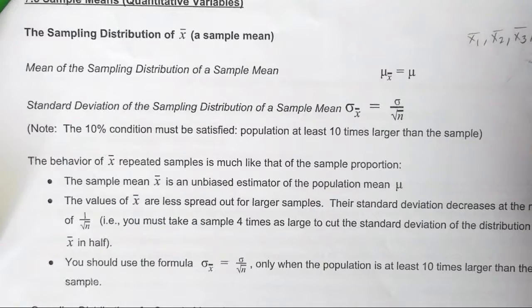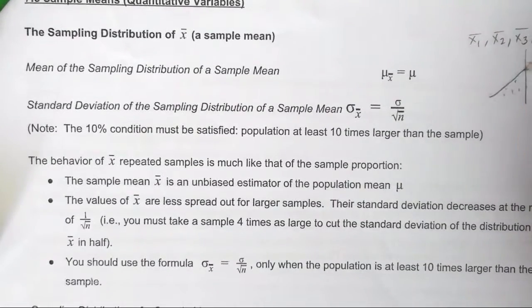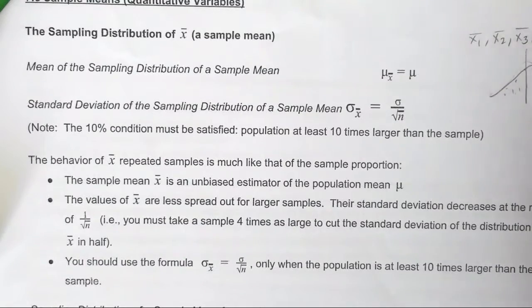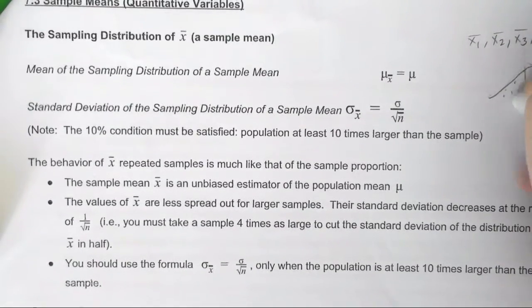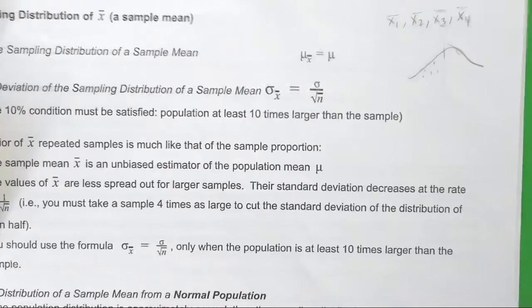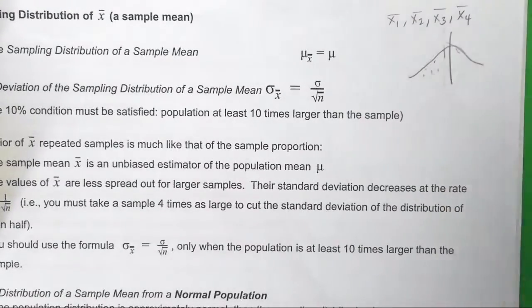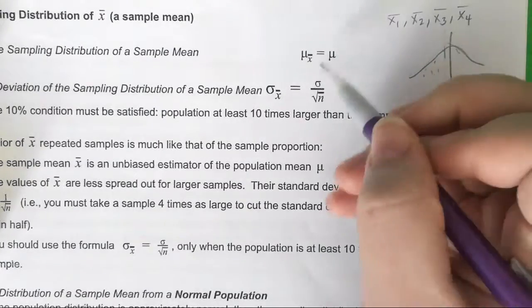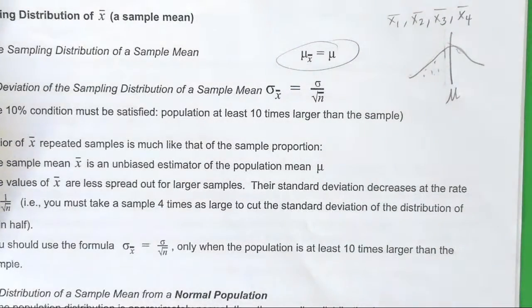If we were to plot all these points and make a curve, then where that mean actually happens would be the mean of our population, we pray. Hence this notation. Hopefully the mean of our multiple samples, if we were to plot them on a histogram like this and apply a bell curve, is the mean of our population.